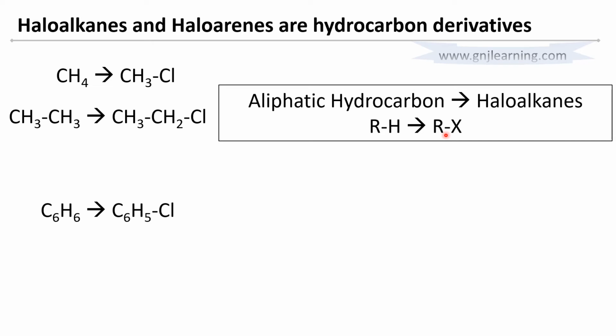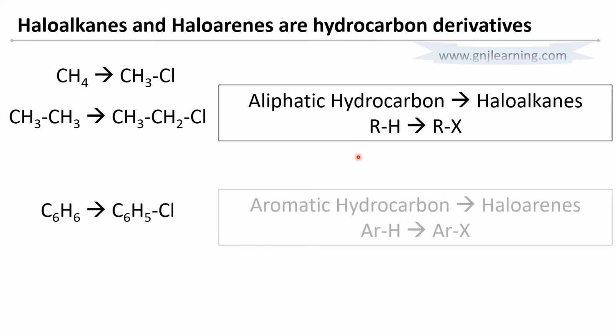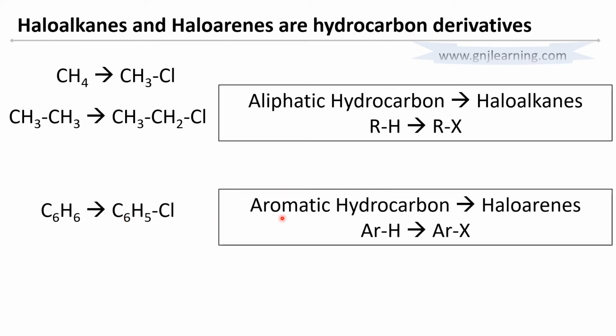This is called a haloalkane. It is derived from an aliphatic hydrocarbon, so it is called a hydrocarbon derivative. On the other hand, an aromatic hydrocarbon, represented as ArH, where the H is replaced by a halogen atom, is called a haloarene.